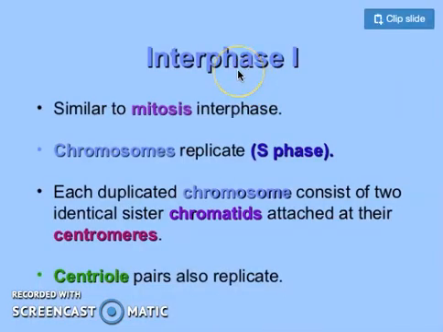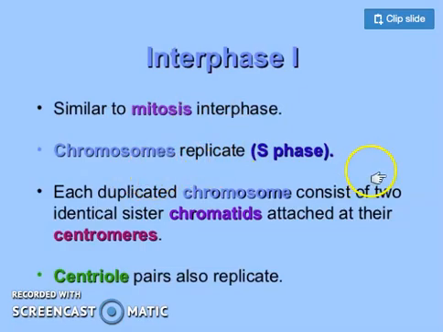In the case of interphase 1, that we have already talked about in mitosis, there's a preparatory phase in which the cell is preparing itself for the purpose of cell division. Same like that, in meiosis, the cell is also preparing itself for the next cell division. So similar to mitosis, interphase occurs in meiosis as well.